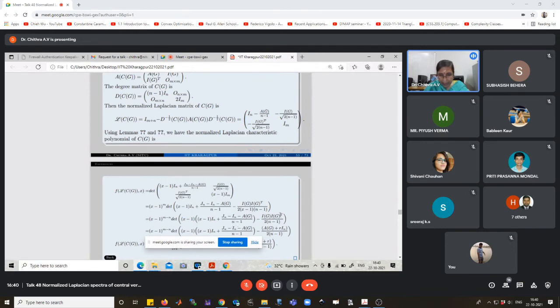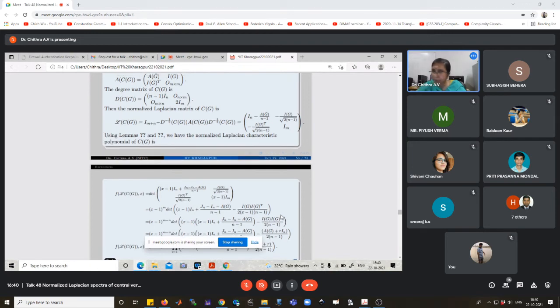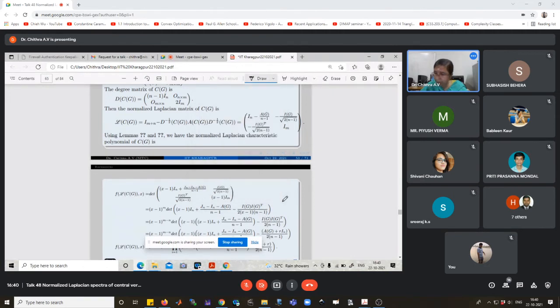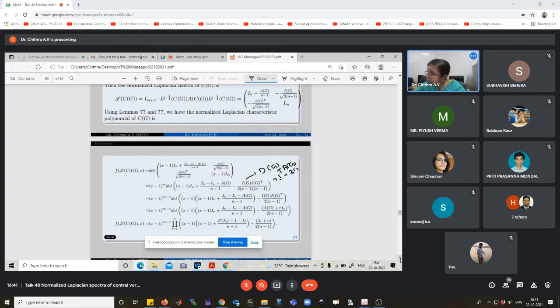But we know that I_G I_G transpose is equal to the degree matrix plus the adjacency matrix, D_G plus A_G. Whenever the graph is a regular graph, this becomes R I plus A(G).